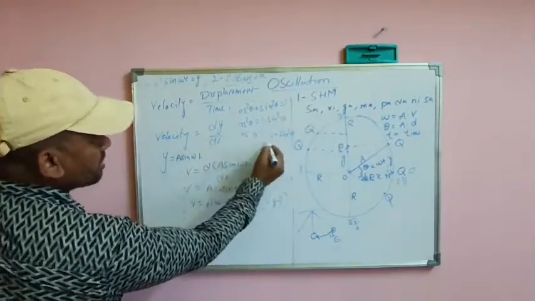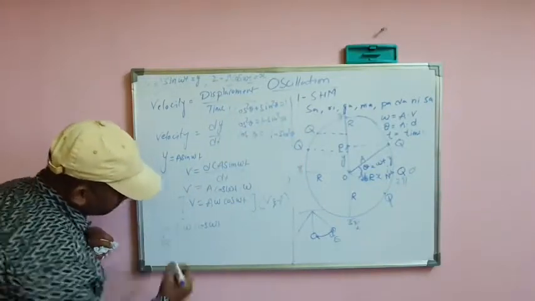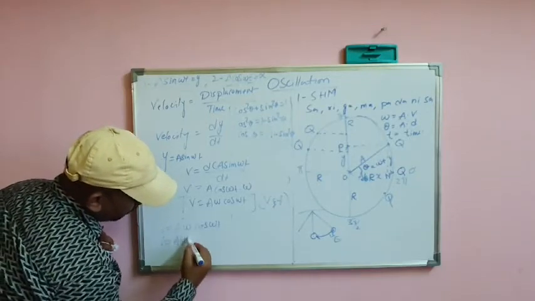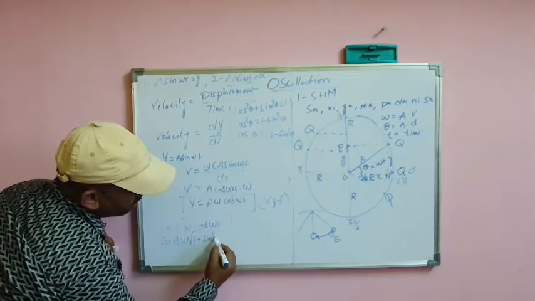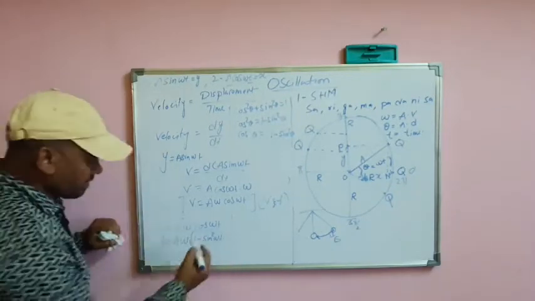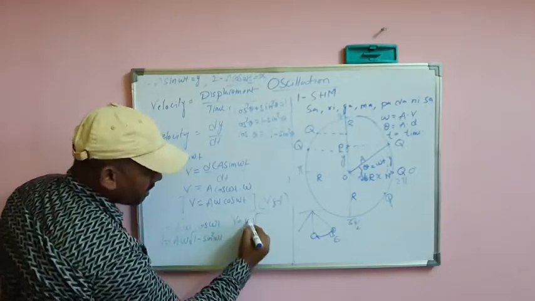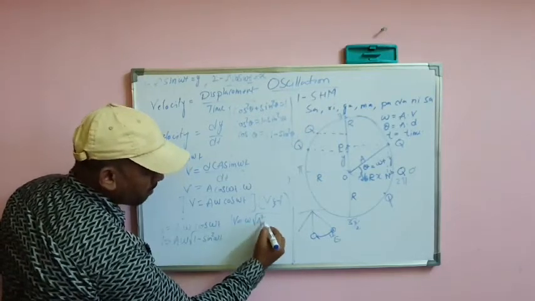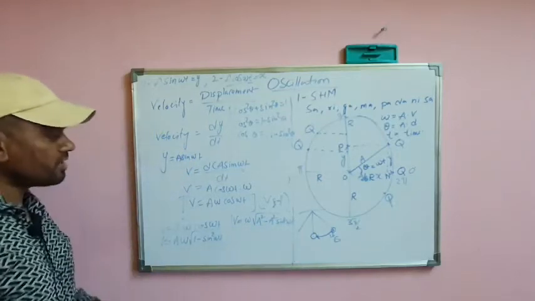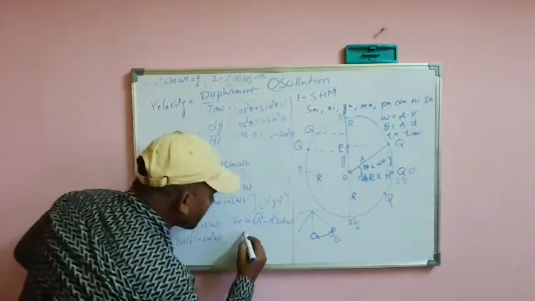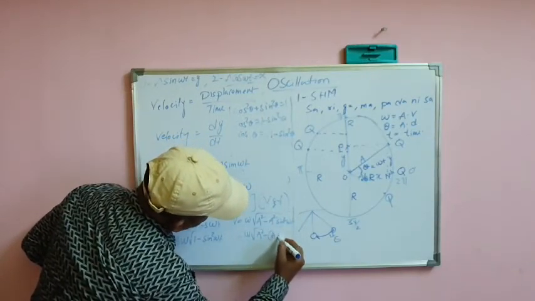I can substitute this value in place of cos theta. v equals A omega root of 1 minus sin square omega t. If I take A inside, v equals omega root of A square minus A square sin square omega t. But we know one thing,